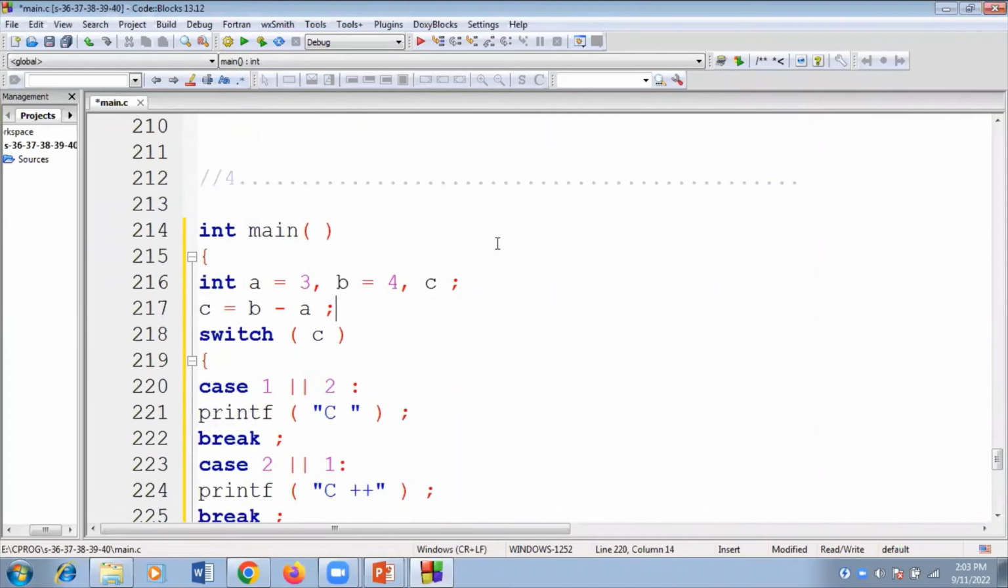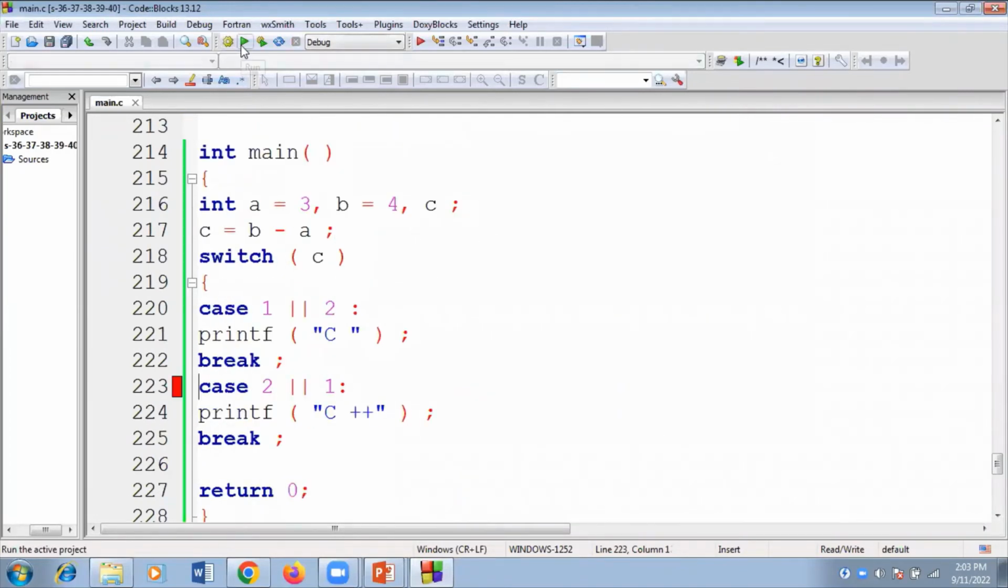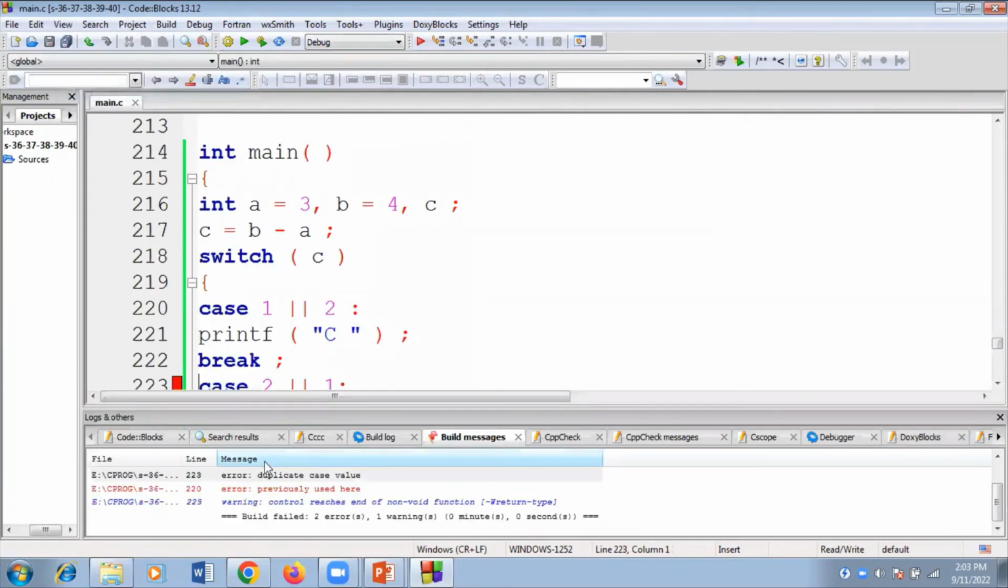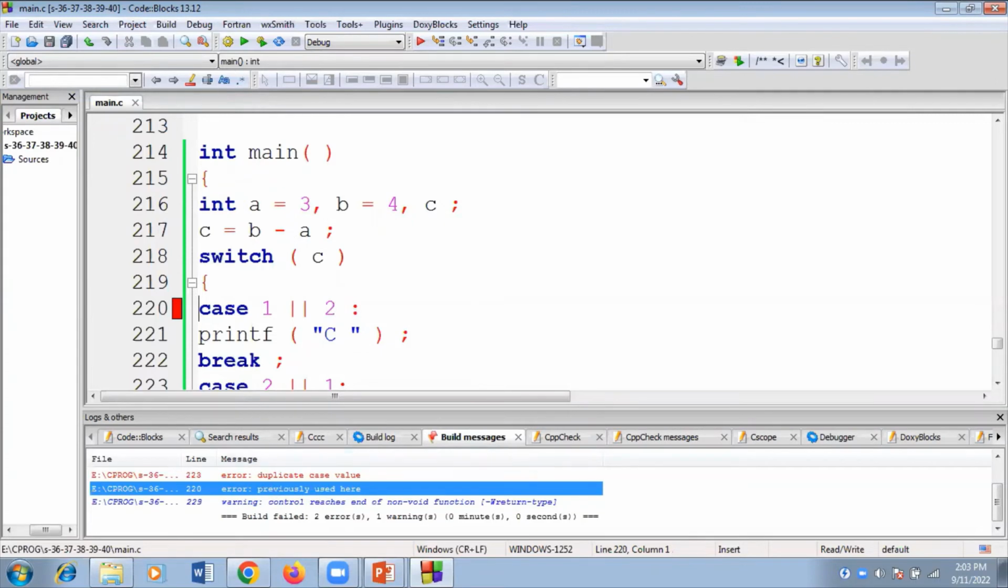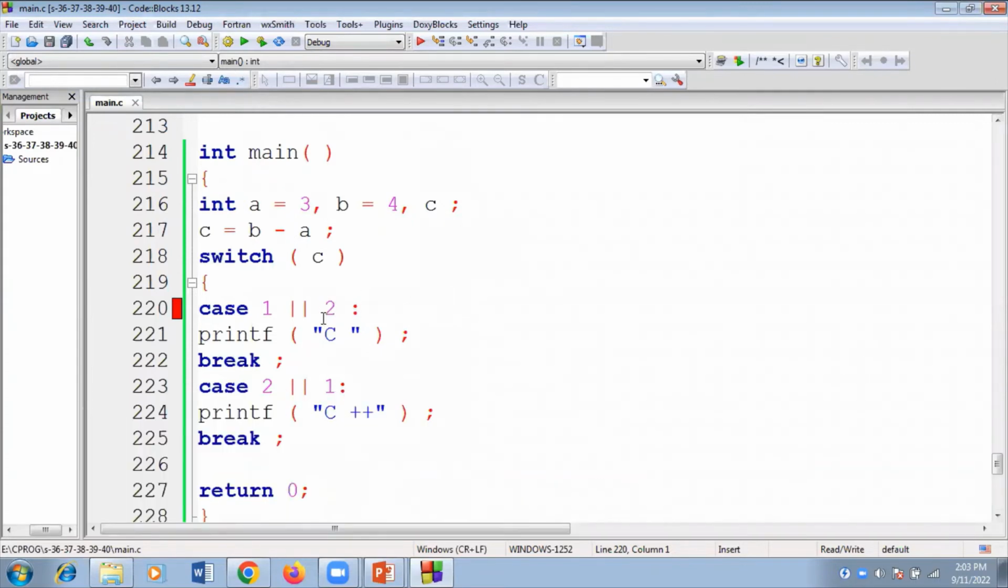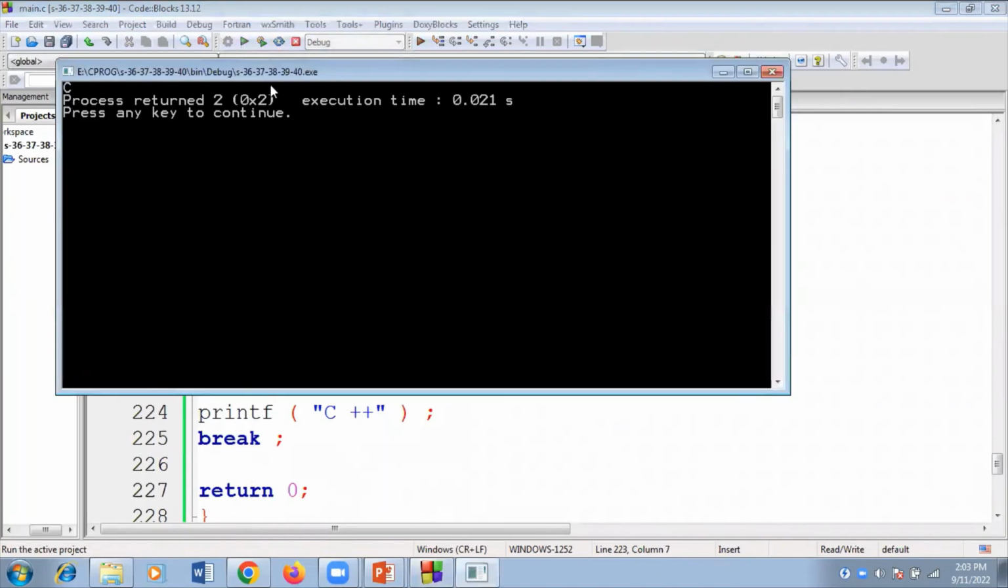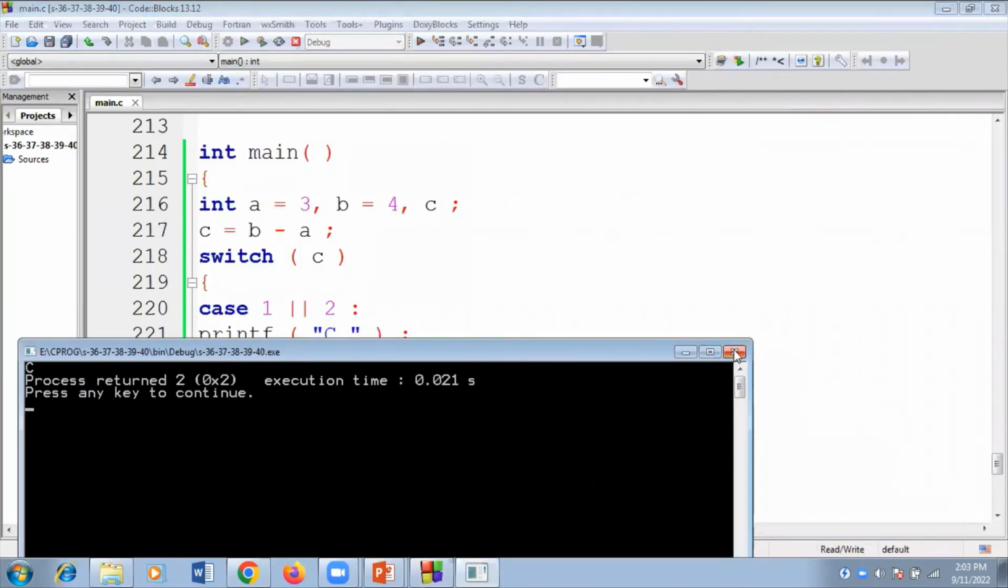Now we will execute this code. Now we will get the compile time error. Go and check the error logs. So, duplicate case value, previously used. That is the reason you are getting the compile time error. If you want to overcome it, don't use the same cases. If I use a different case, guys, see now, this code works fine, then c will be displayed on the screen.